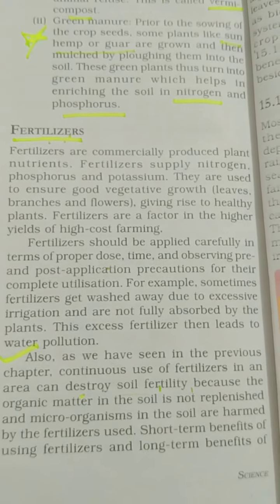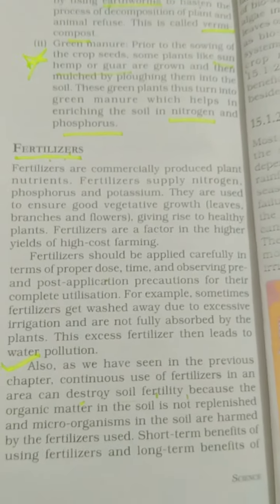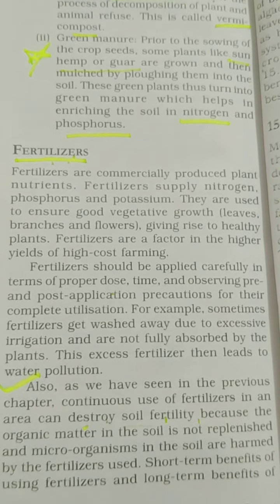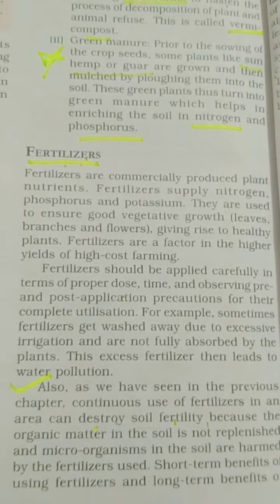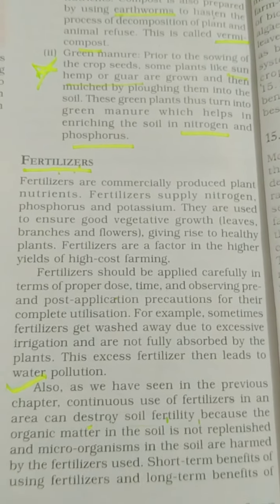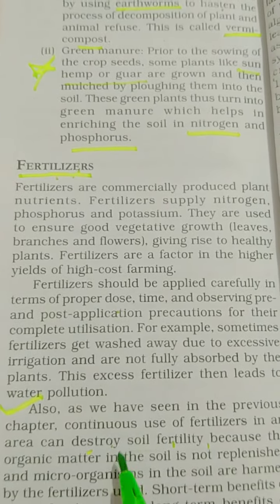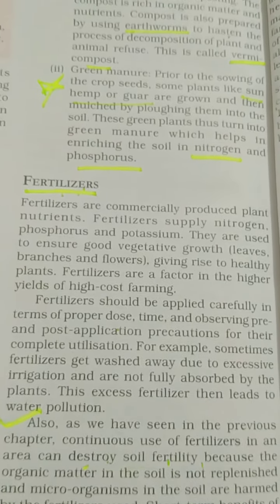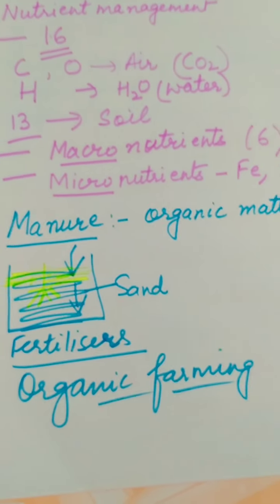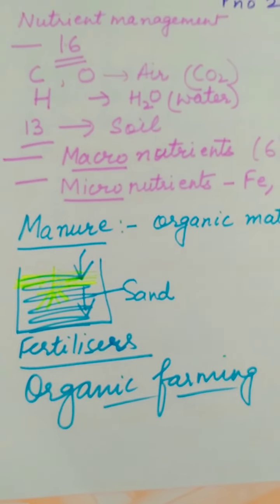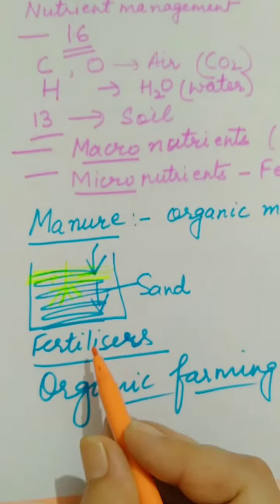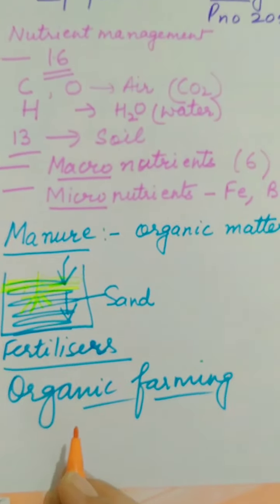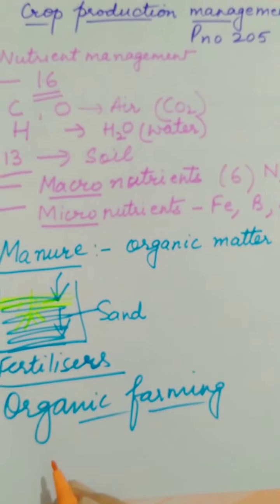So fertilizers are similar, they are very strong chemicals, they are very good, they are nutrient specific, they give a large quantity of nutrients to the soil, but the problem is if used in large quantity, they may damage the soil fertility. So they should be used in appropriate amount. Okay, students? So students, the next category is organic farming. Seeing the drawbacks of fertilizers, nowadays you might have heard also, आपके घरों में भी शायद होगा, in your kitchen,